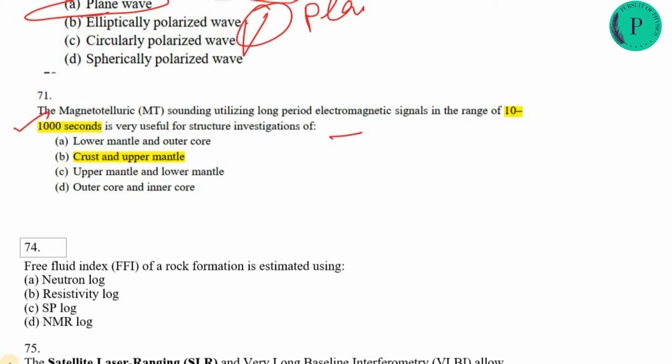If you want to get signal from the lower mantle and the core, the time period has to be very long, maybe 1 to 2 days or 3 days. Here they mention 10 seconds to 1000 seconds, so in this time period we can get information only about the crust and upper mantle.